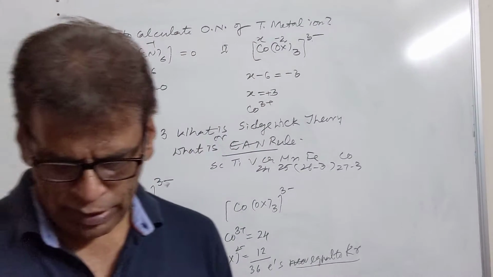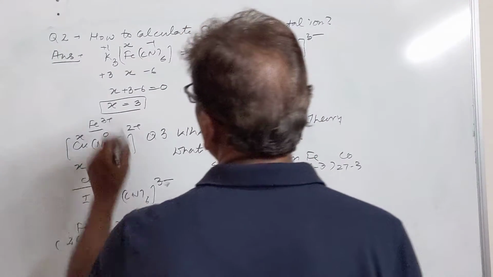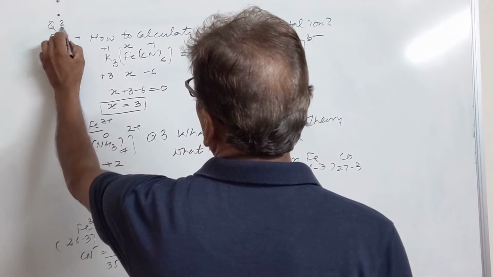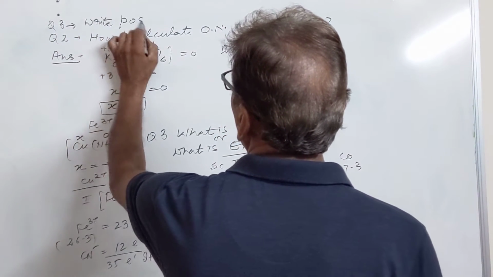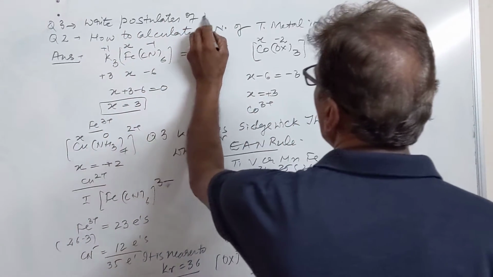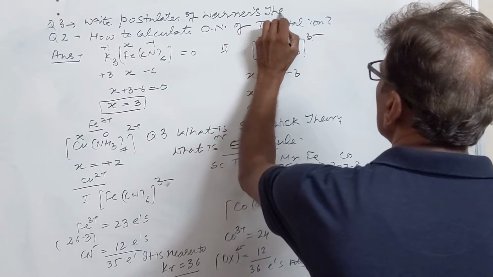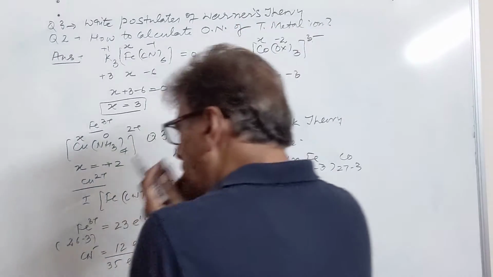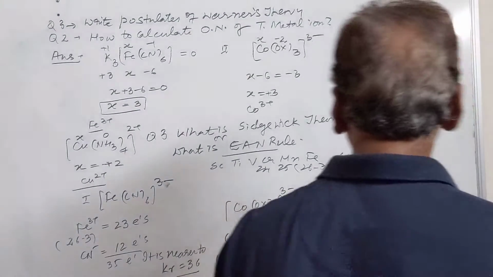Then we have the next question of this lecture, that will be question number 3. Write postulates of Werner theory of complexes.